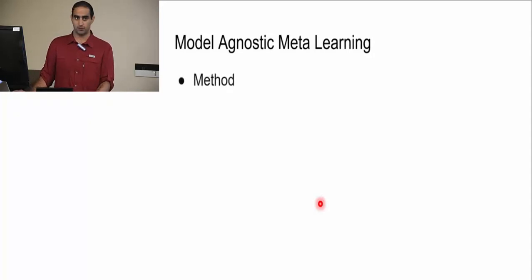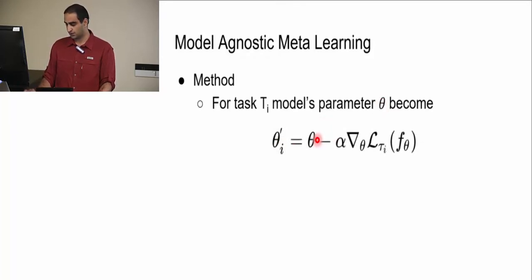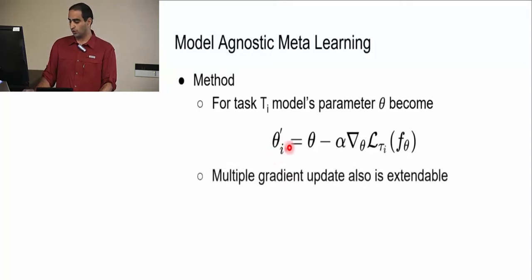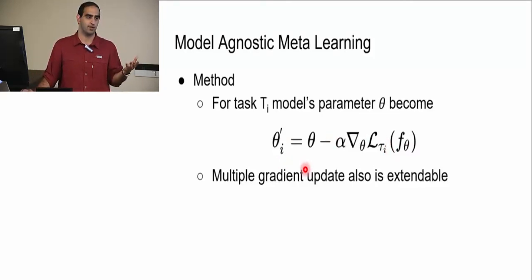Okay, now let's look at our method. If we have a particular task Ti and we have good starting parameters theta, then we can apply gradient descent starting from this theta, and we achieve this theta prime i, which is a good set of parameters for this specific task. For any particular task, we just perform one step of gradient descent. Here, for simplicity of notation, we work with one step, but we can use as many steps as we like, so we can extend this easily.